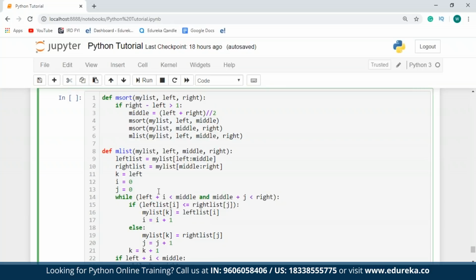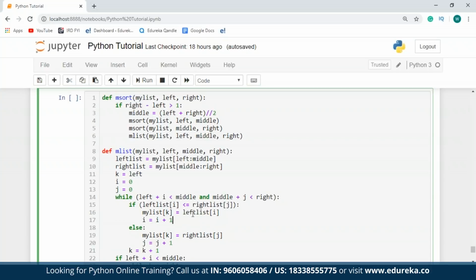So while my left list and my right list contain elements, that is when they're not empty, what I'm going to do is, if the value of the item present in the left list is less than or equal to the value of the element that is in the right list, I'll place the element present in the left list into my sorted list. Else, I'll place the item present in the right list in my sorted list. So if the value of left list of i is less than the value of right list of j, I'll place the value of left list of i into k. Else, I'll place the value of right list of j into my list of k.